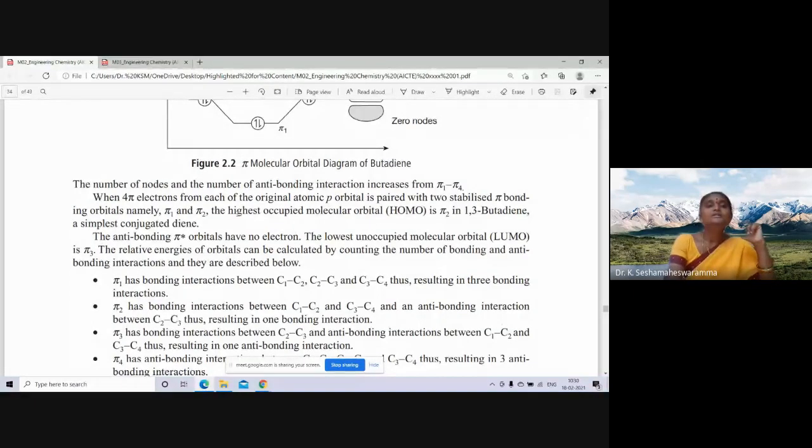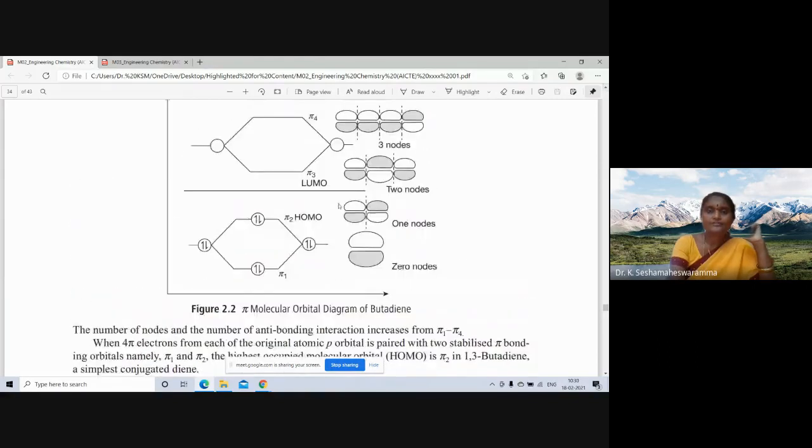The number of nodes and the number of anti-bonding interactions increases from pi 1 to pi 4. First you will see here: this is pi 1, this is pi 2, this is pi 3, this is pi 4. Here only 0 nodes are there. All are in one phase. There is no phase change. Hence, this is the 0 node.